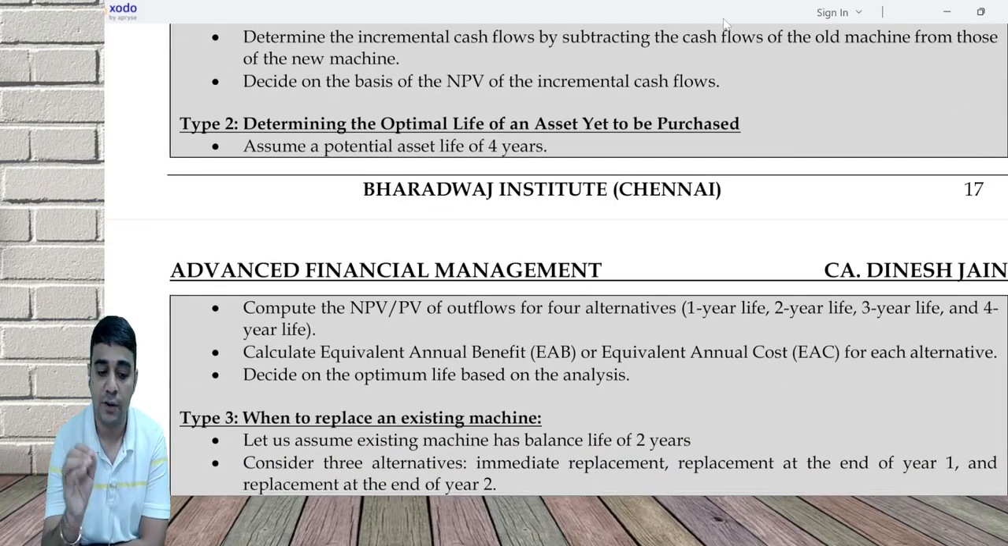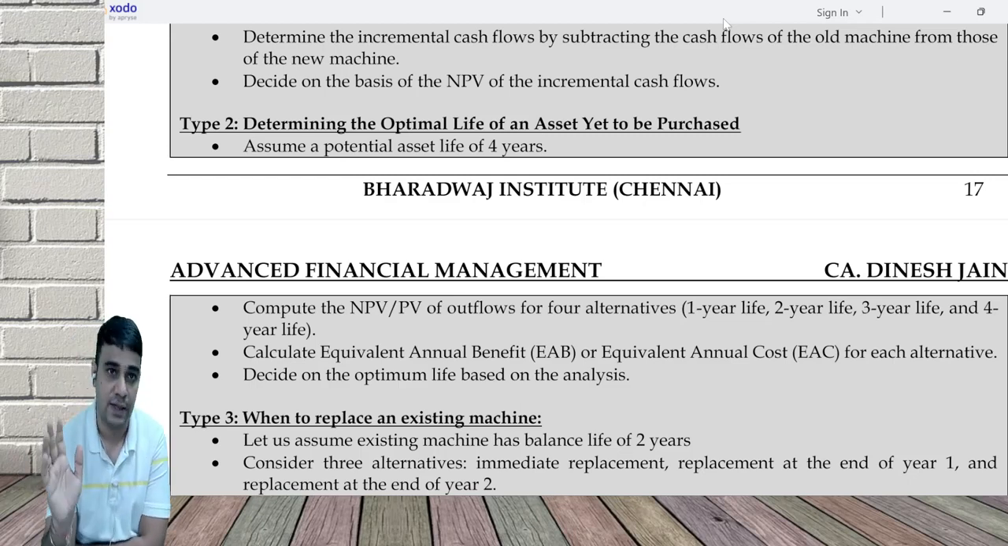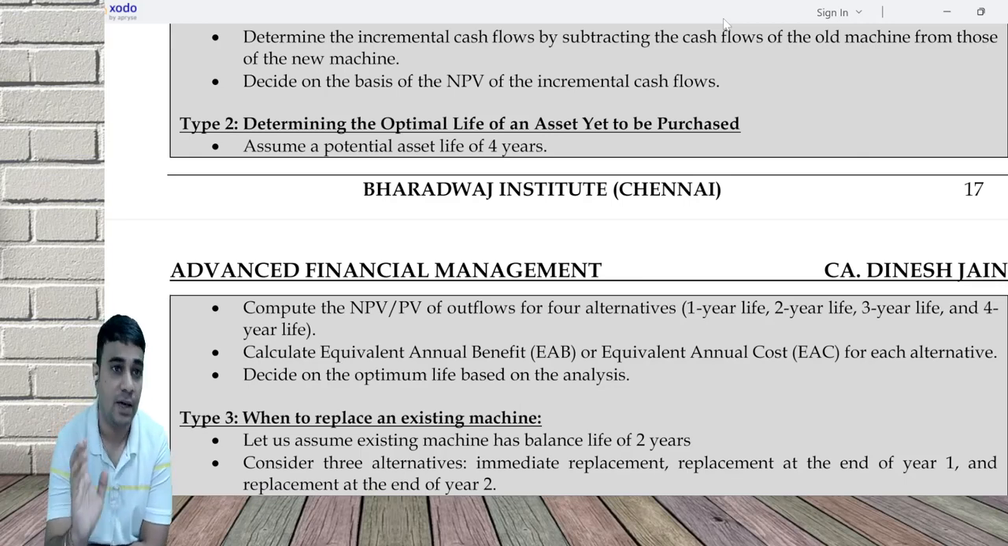Assume a potential asset of 4 years. Compute the PV of outflow for 4 alternatives: 1 year life, 2 year life, 3 year life, 4 year life, and then do EAB or EAC and decide which is the best. Your ICAI study material has 3-4 questions on this area, deciding what is the optimal life.